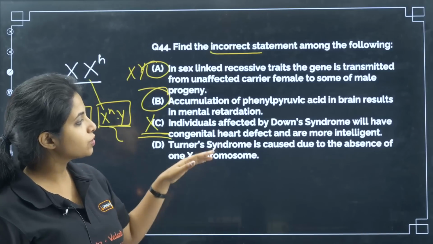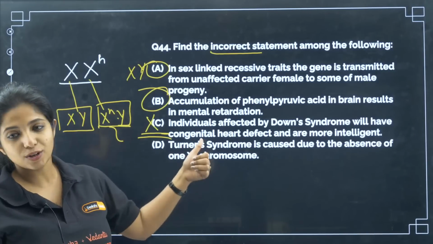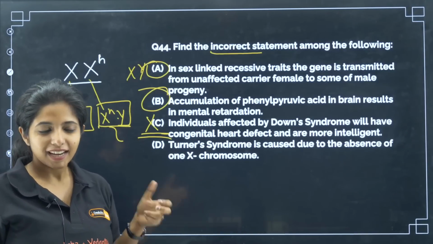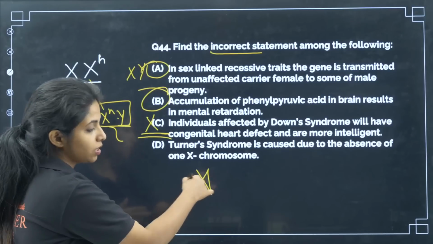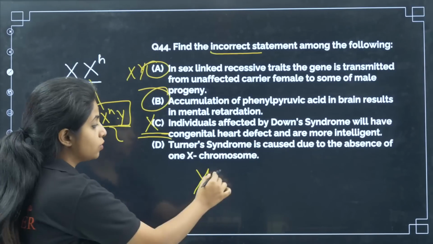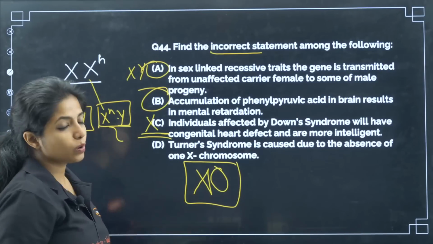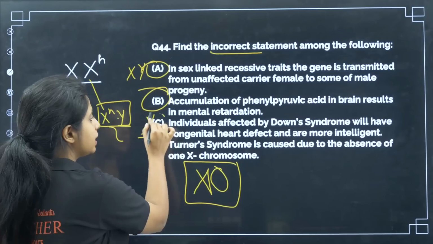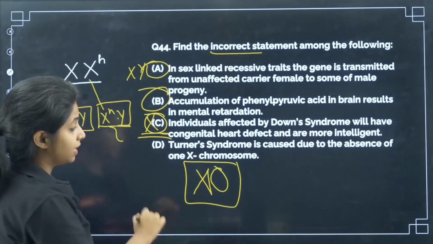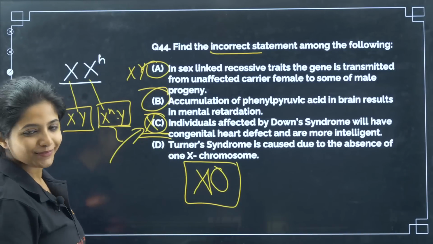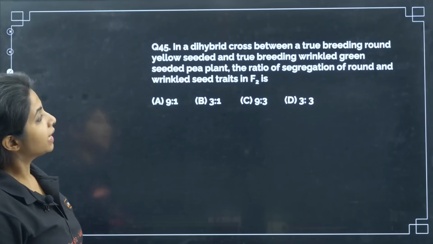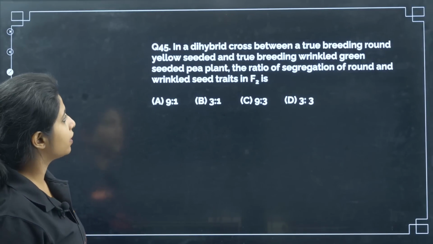Now, Turner syndrome is caused due to the absence of one X chromosome. Is it? Yes. In Turner syndrome, you just have one X chromosome, there is no other X chromosome coming, which is why it is known as XO condition. This is what? XO condition. So, the only incorrect statement that you have is C. Is what? C. Cool?